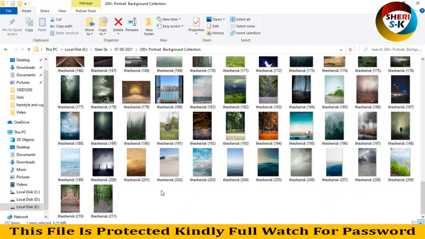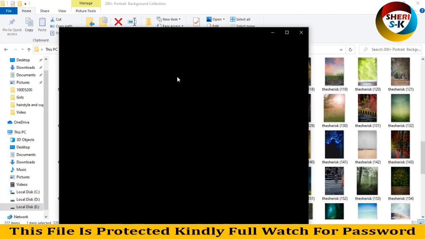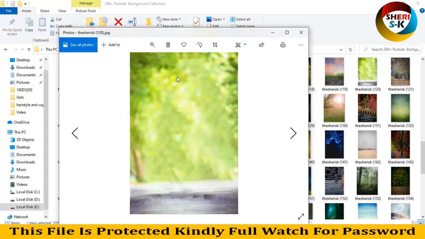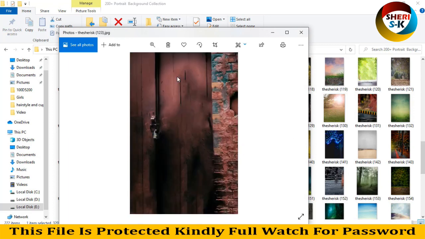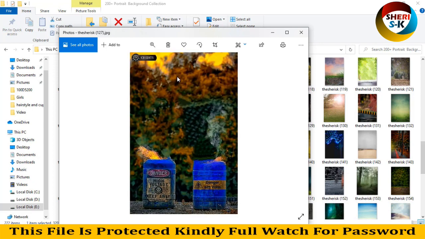Here are 222 files, and all files are high definition. Here is a, wow, amazing.